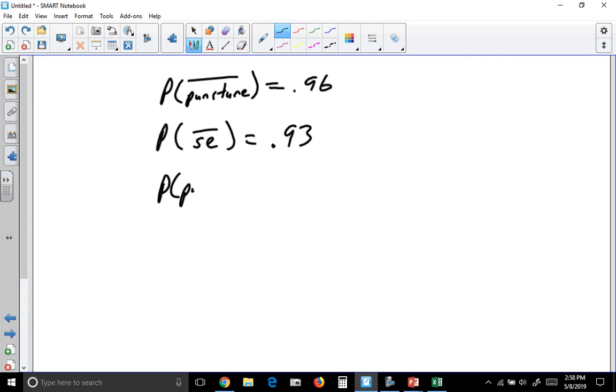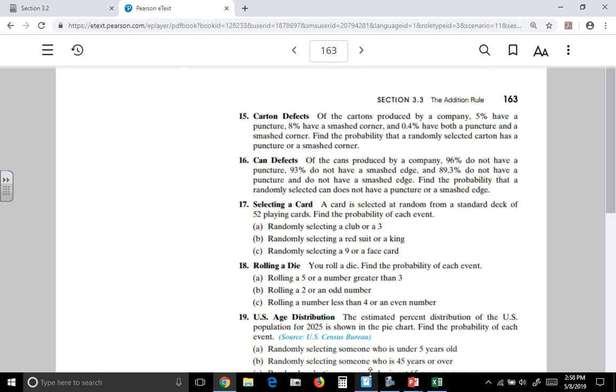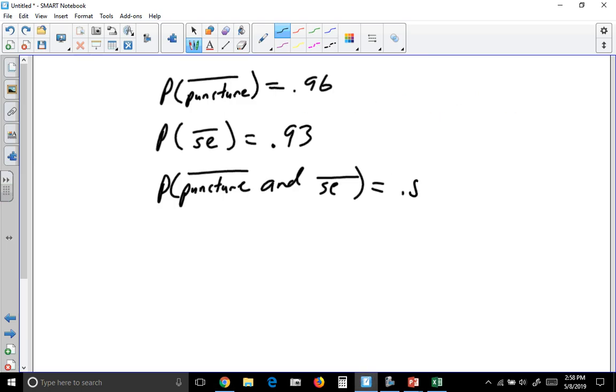So those that do not have a puncture and do not have a smashed edge, that's 89.3% or 0.893. So this is what we're told. 96% do not have a puncture, 93% do not have a smashed edge, 89.3% have neither a puncture nor a smashed edge.